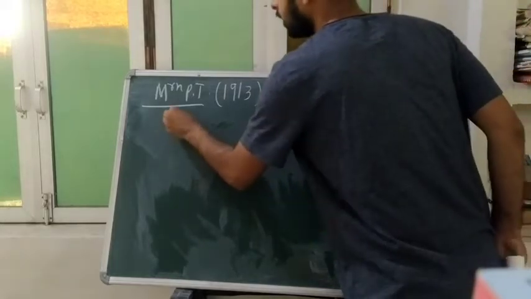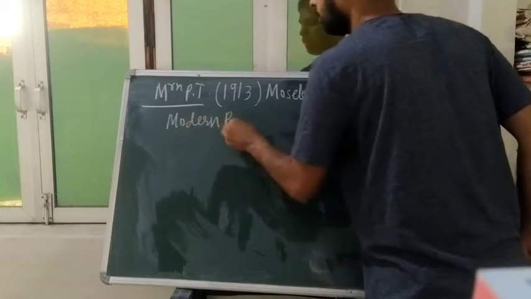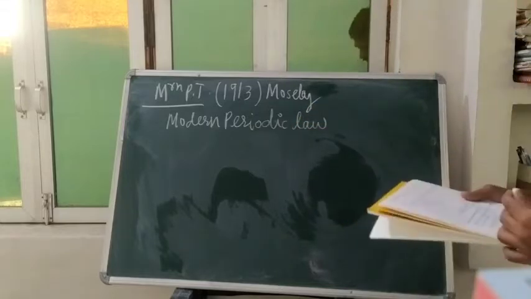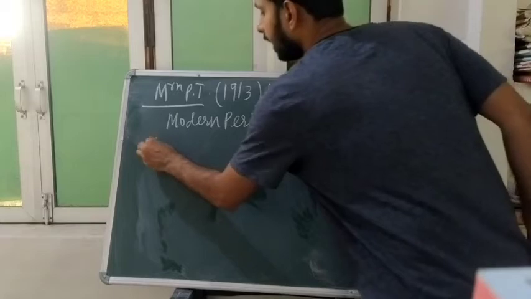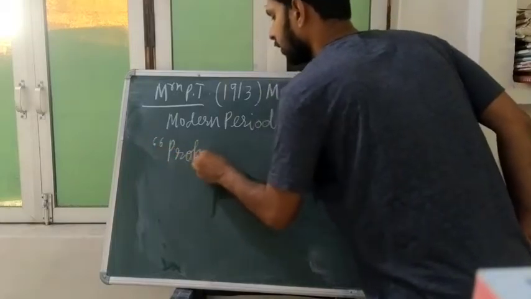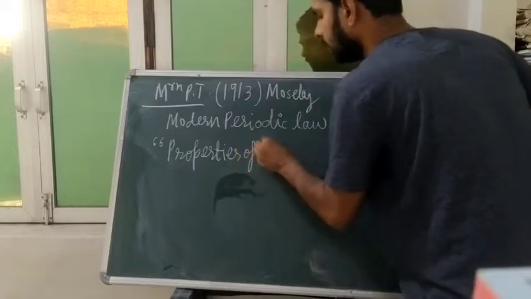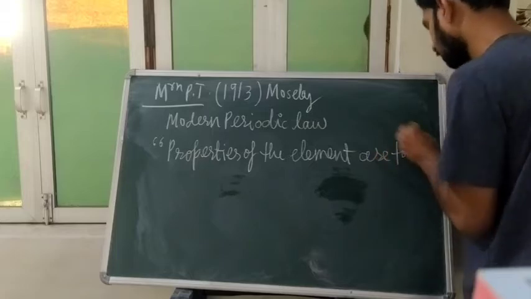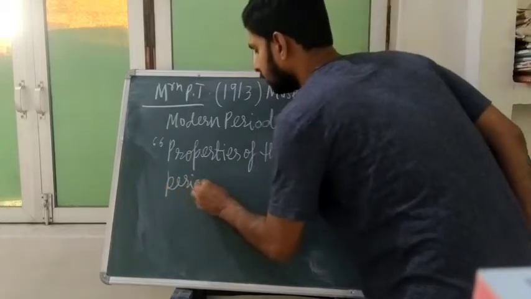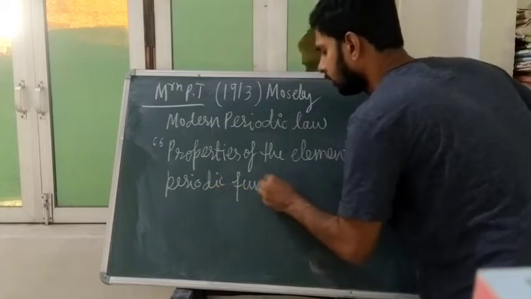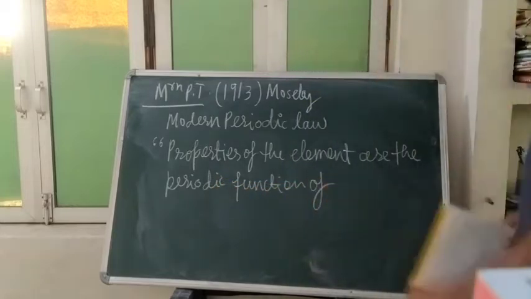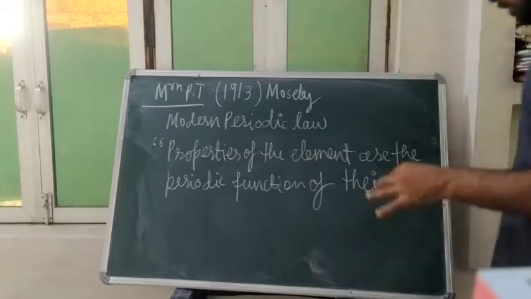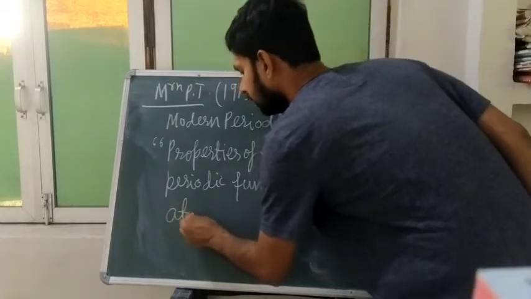So Moseley gave the modern periodic law, and the modern periodic law tells us that properties of the elements are a periodic function of their atomic number.